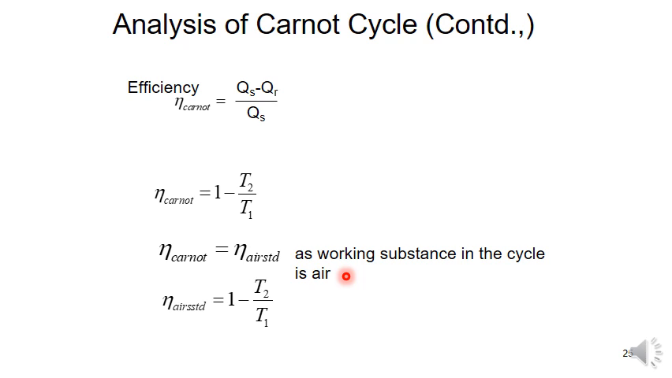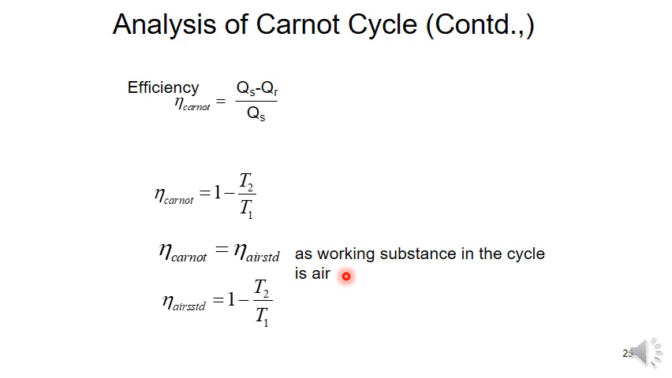Efficiency of the Carnot cycle is equal to 1 minus T2 by T1, where T2 is the temperature at source and T1 is the temperature at sink. So, T1 and T2 we have to represent. T1 is nothing but the maximum temperature, T2 is the minimum temperature. High temperature is T1 and low temperature is T2.